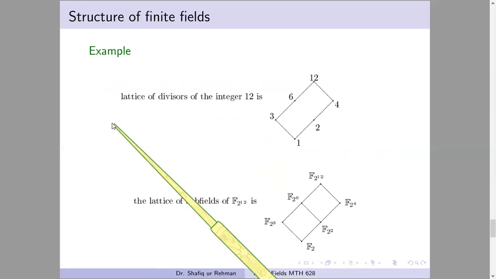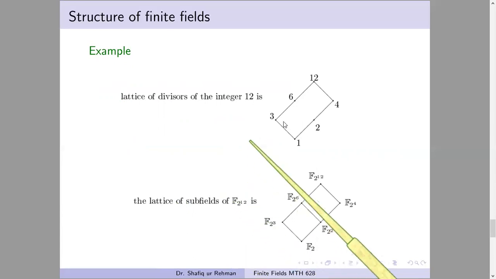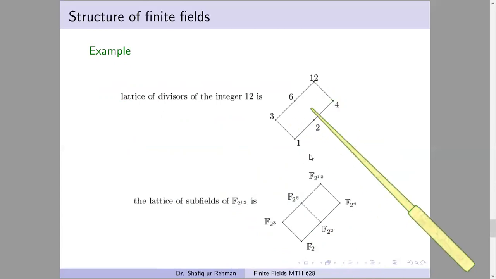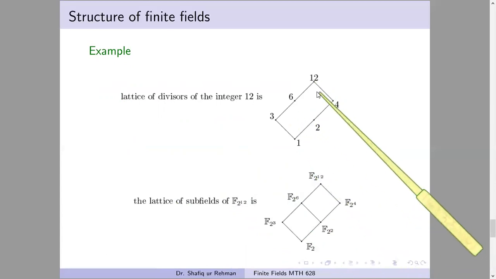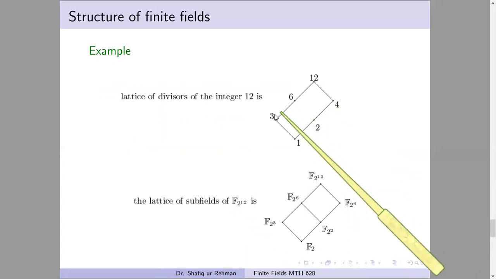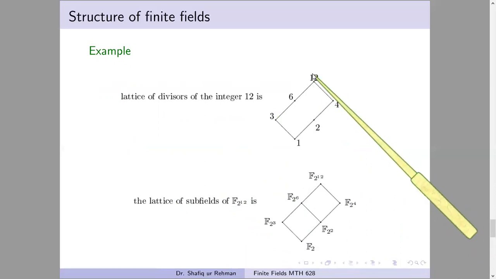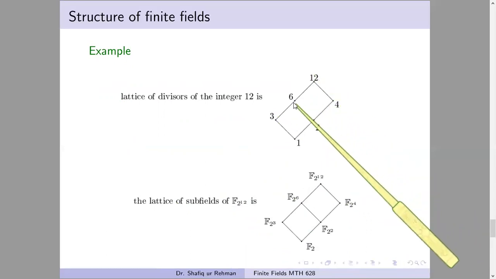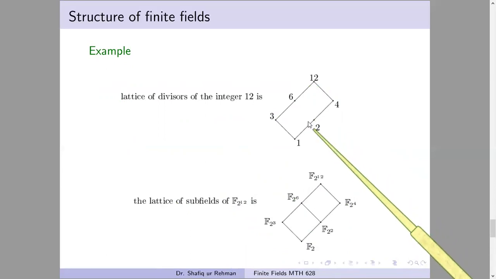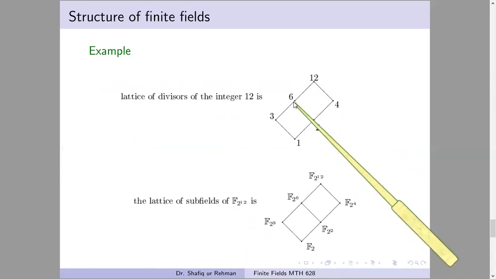For instance, we want to draw all the subfields of F_2 power 12. There is a one-to-one correspondence between the divisors of 12 and the subfields of F_2 power 12. From divisibility, we also have this lattice diagram. 1 divides 2, 2 divides 4, 4 divides 12, and 3 divides 6, 6 divides 12. And there is a mistake. There is a line missing from 2 to 6. You have to correct this because 2 is a divisor of 6. There should be a line from 2 to 6. This is a missing line. You have to draw this line.